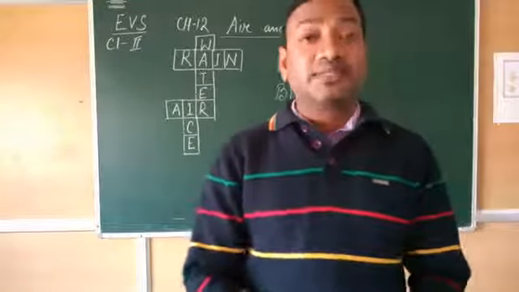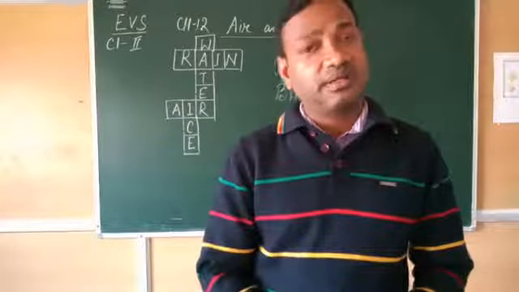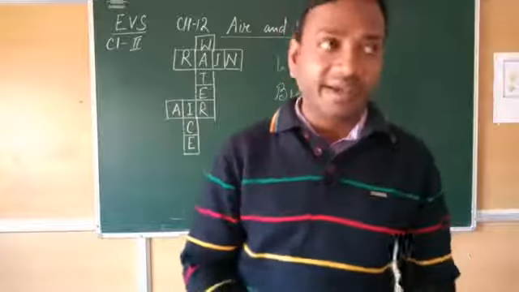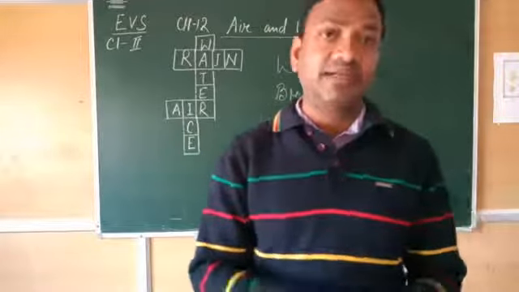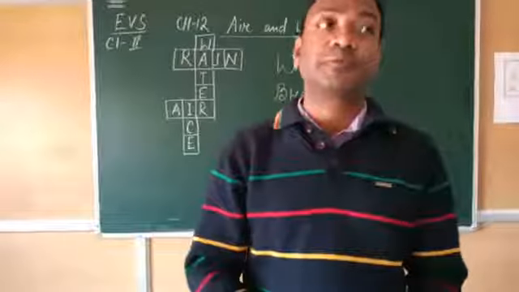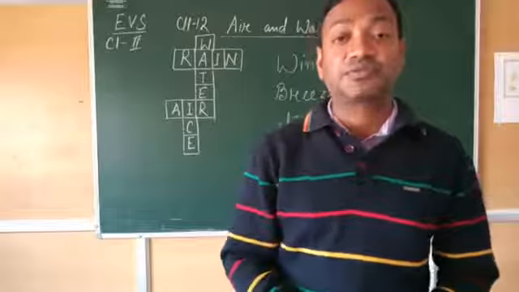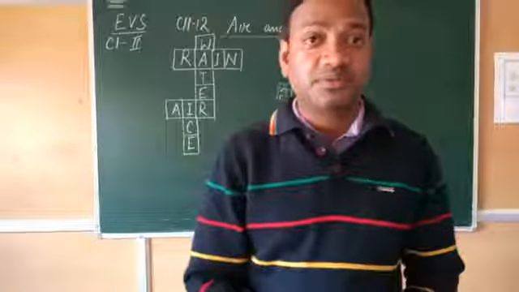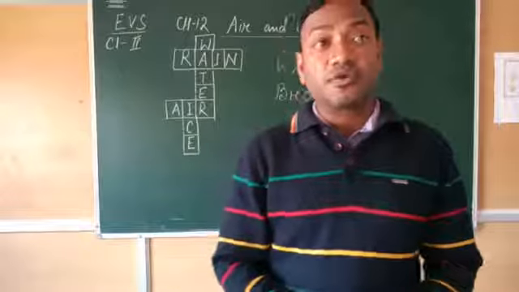So these are the three names which we have found here. It is the name of air only. When it is moving, it is called wind. When it is slow, it is called breeze. And when it is very fast, it is called storm. Okay? Now, uses of air.